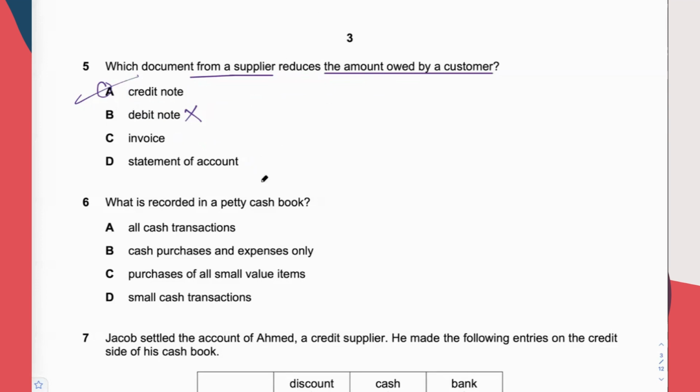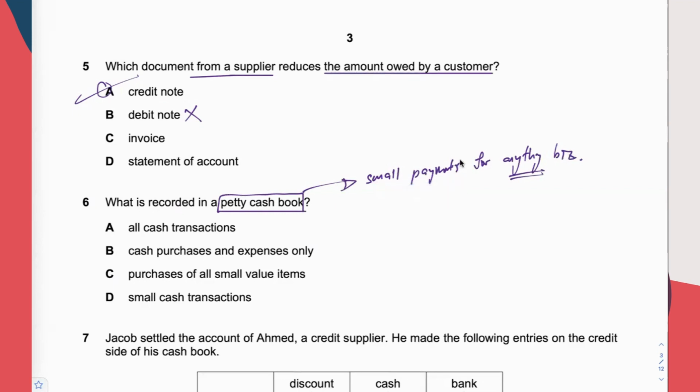Okay, what is recorded in petty cash book? This is a good question. If you're not careful enough, you may choose the wrong option. Petty cash book, I believe that you know very well, is meant for making payments which are small in amount, for anything in the business. Not just limited to maybe buying goods or whatever. Anything that is small in amount.